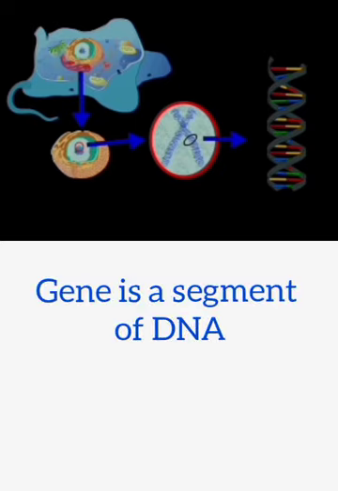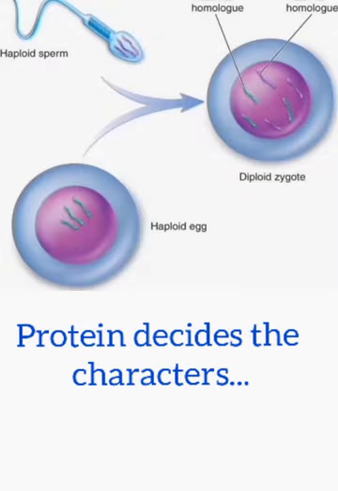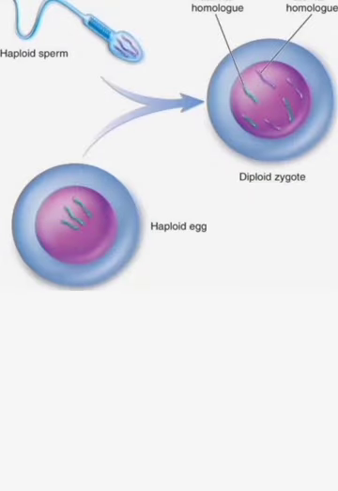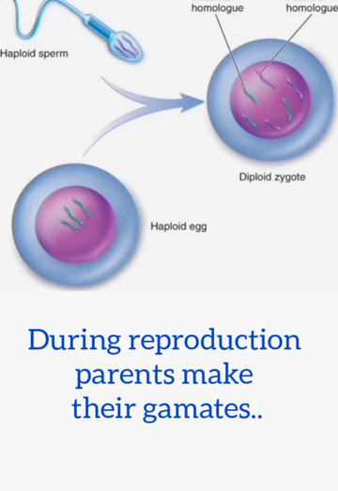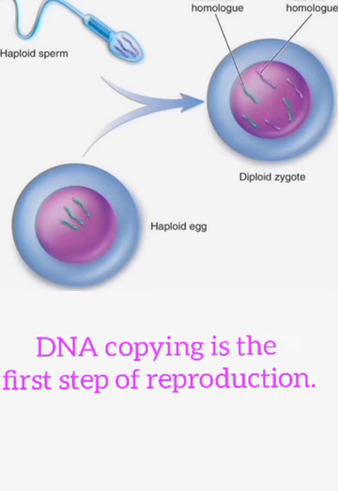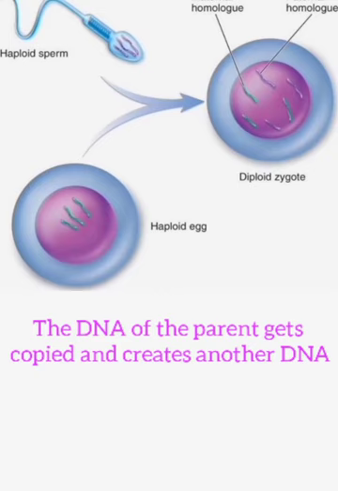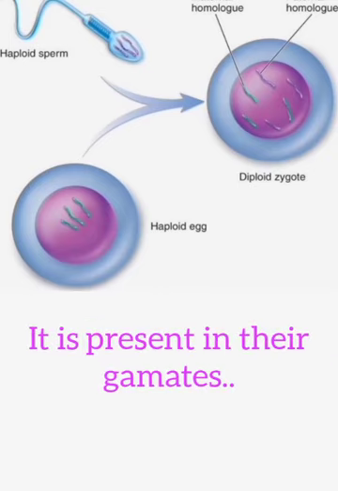A gene is a segment of DNA that provides the code to construct a protein, and these proteins decide the characters. During reproduction, male and female parents make gametes. DNA copying is the first step during reproduction. The DNA of the parent gets copied and creates another DNA. It is present in their gametes.